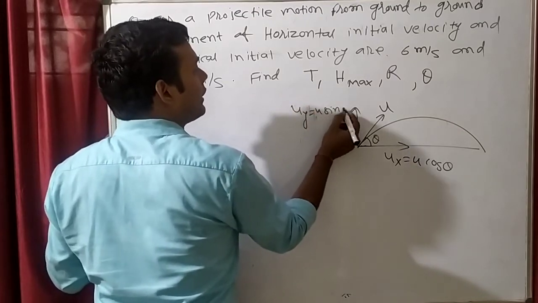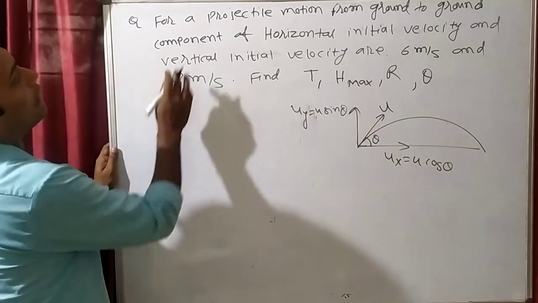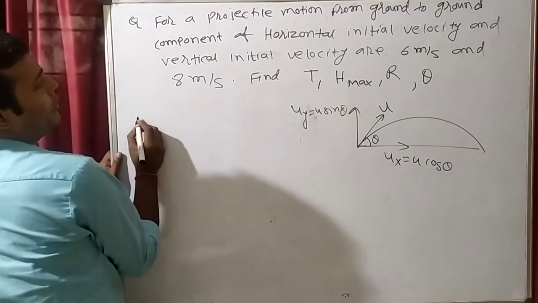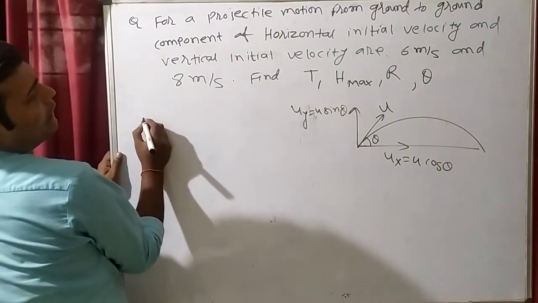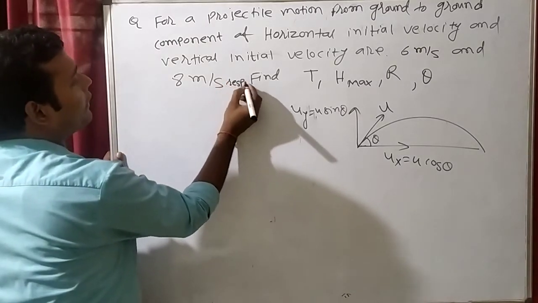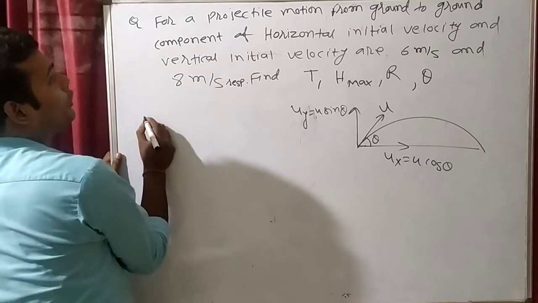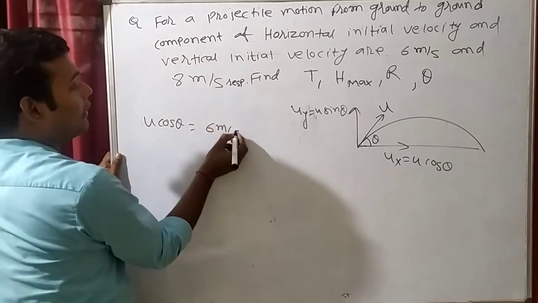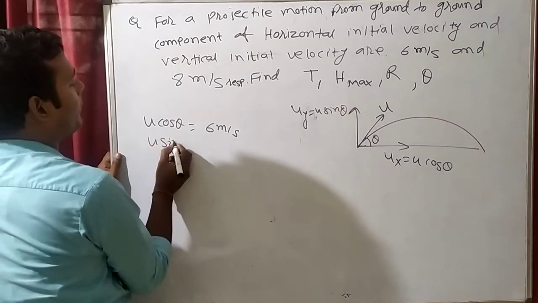So it is projectile motion from ground to ground, with horizontal and vertical initial velocity respectively. So u cos theta they have given how much? 6 meter per second, and u sin theta they have given how much?